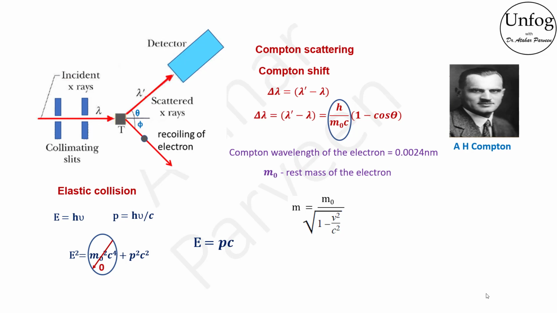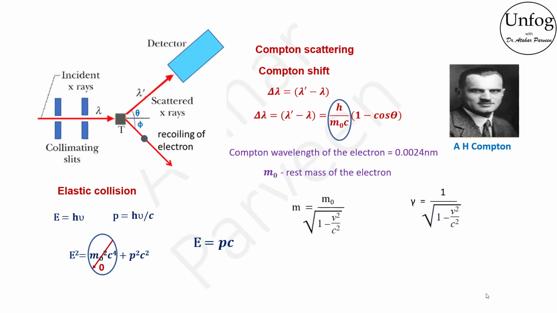This relation is known as law of variation of mass with velocity, and it says that whenever a particle is in speed, it seems to get heavier. Here, 1 by root of 1 minus v square by c square is called the Lorentz factor, which connects the mass and the rest mass of the particle.